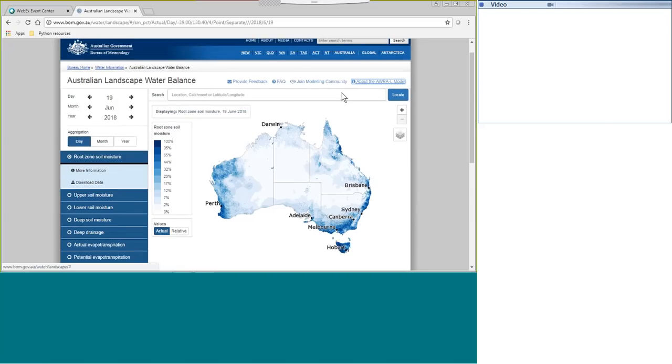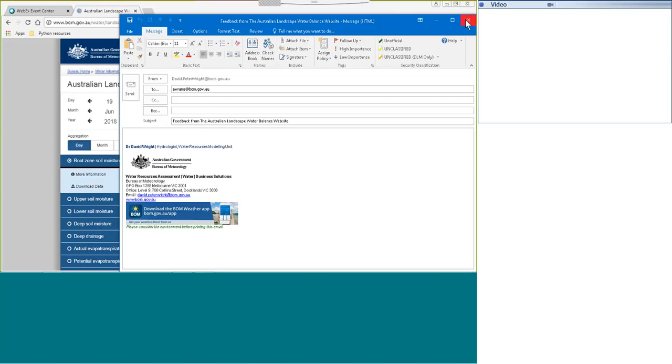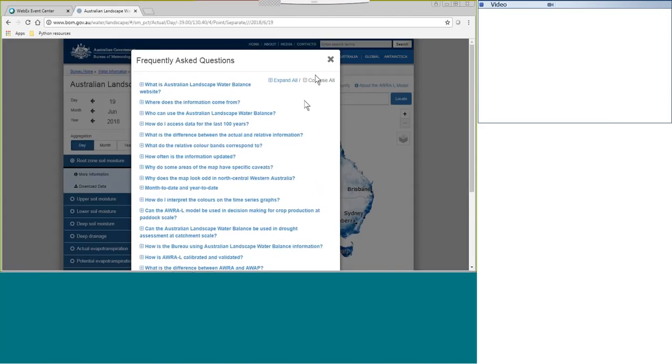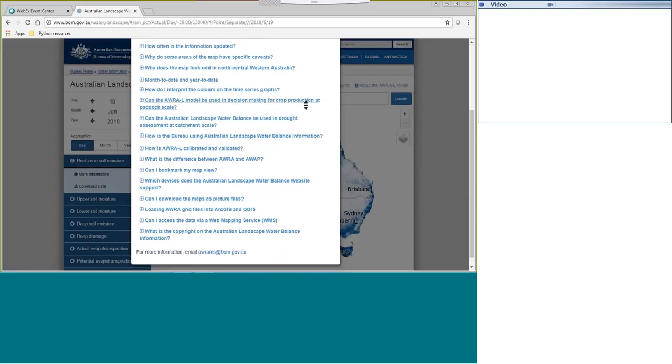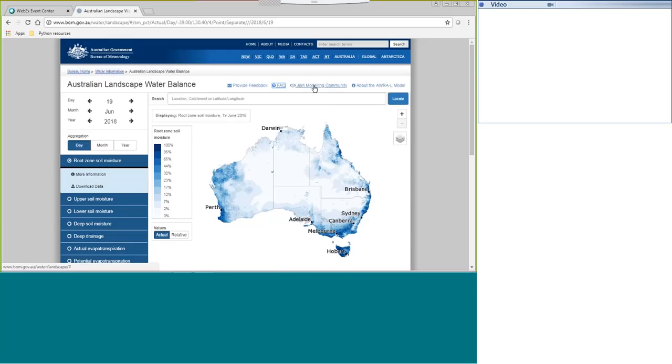Alternatively, you can send us an email by hitting the provide feedback link at the top here. This will pop up an email and you can send us an email there. There's a frequently asked questions section, so if you have a question, you can scroll through here and see if that's covered there. And you can also join the modelling community, which will also bring up an email where you can email us.